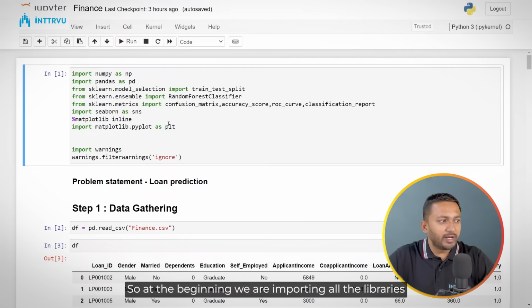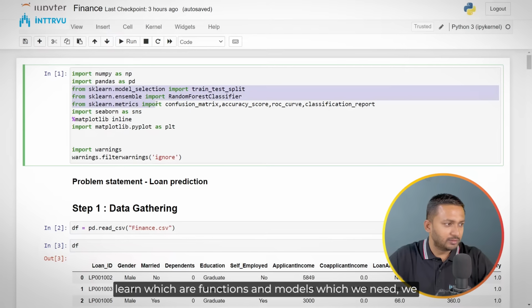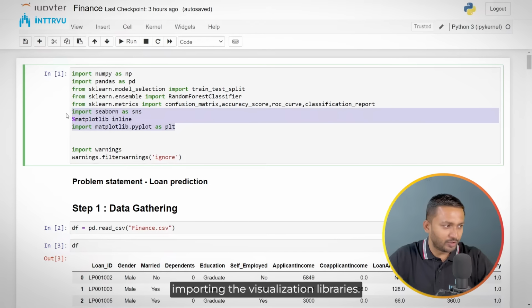So at the beginning, we are importing all the libraries which we need. We are importing numpy, pandas, and then from scikit-learn, the functions and models which we need. Along with that, we are also importing the visualization libraries.